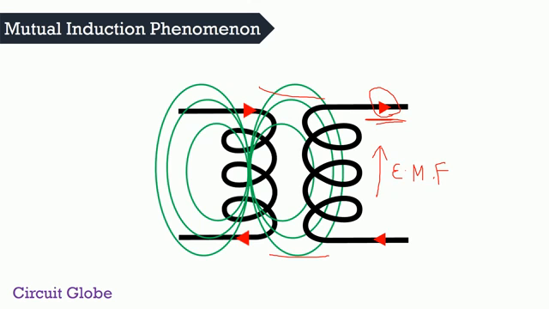Now for inducing a large magnitude of current in the secondary coil, we need a low reluctance path between the coils. So here, in the case of a transformer, we use steel.